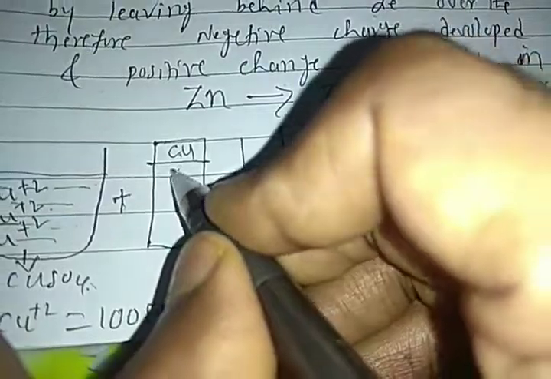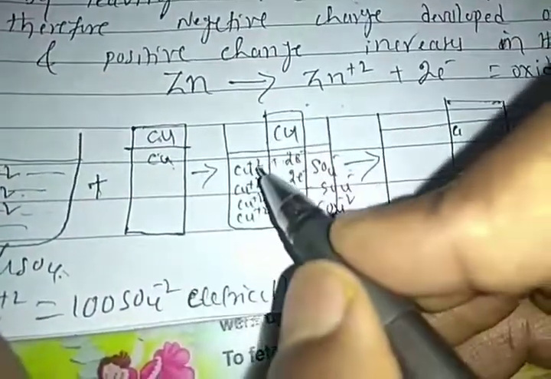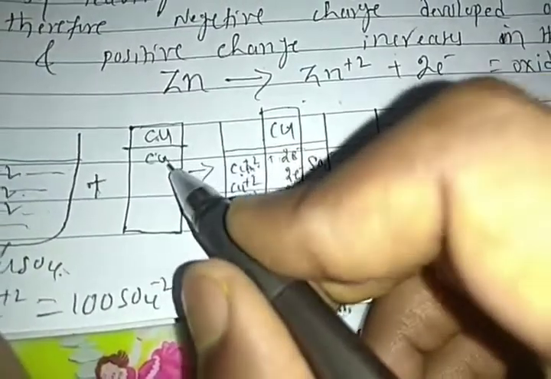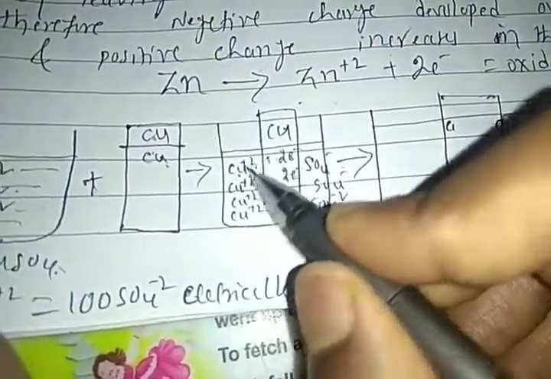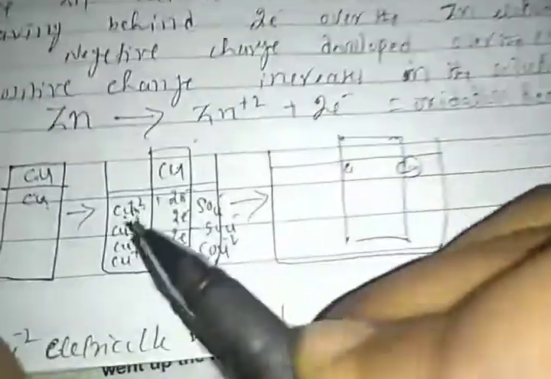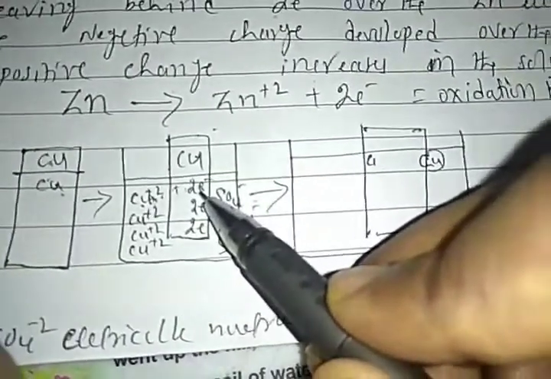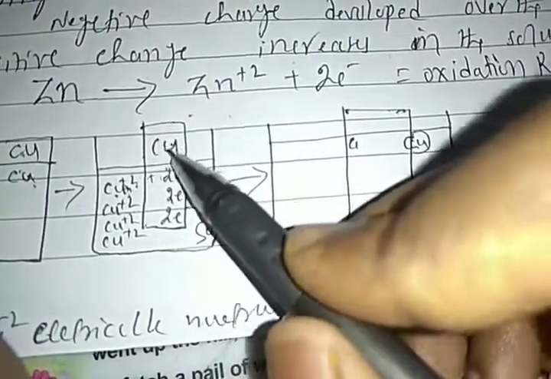The copper atoms on the electrode donate electrons to the copper ions from the solution, because the copper ion reduction potential is higher than the copper atom.